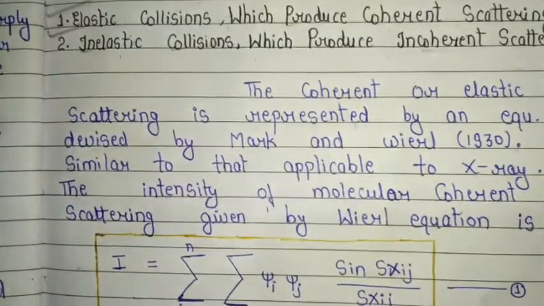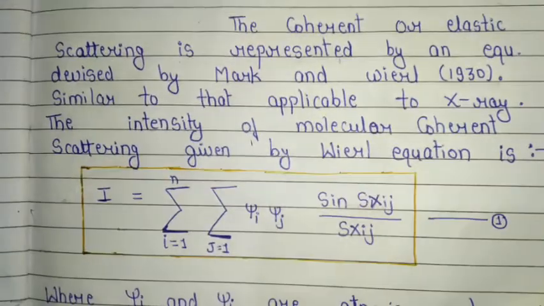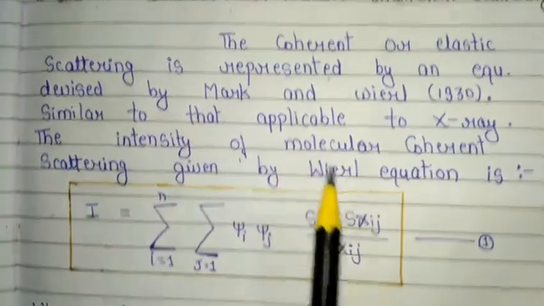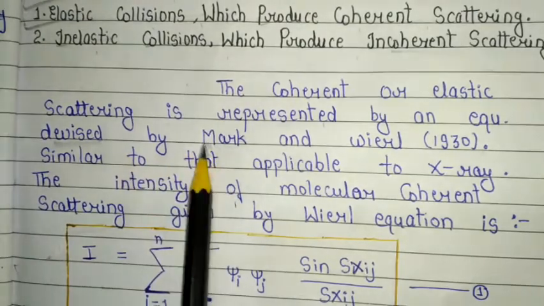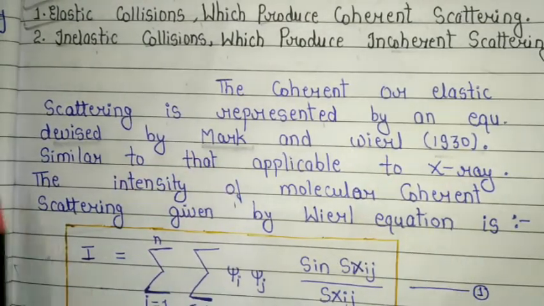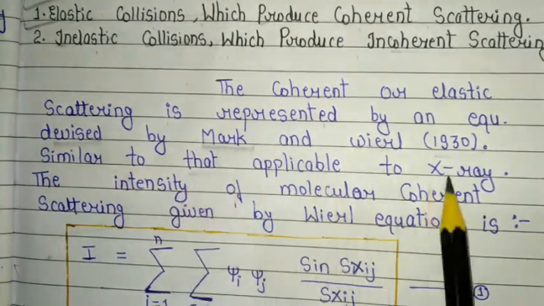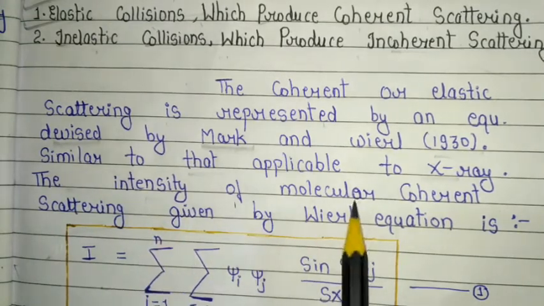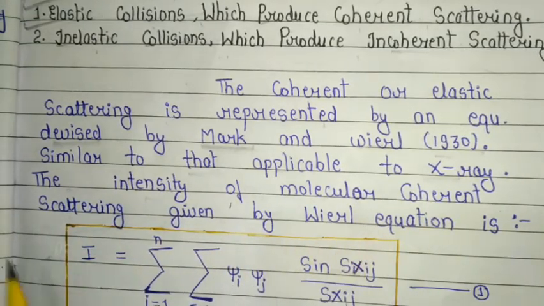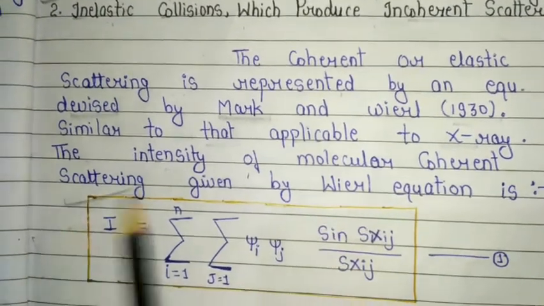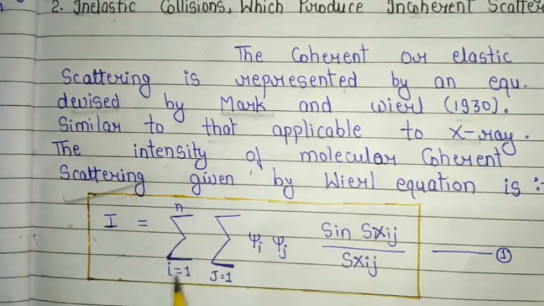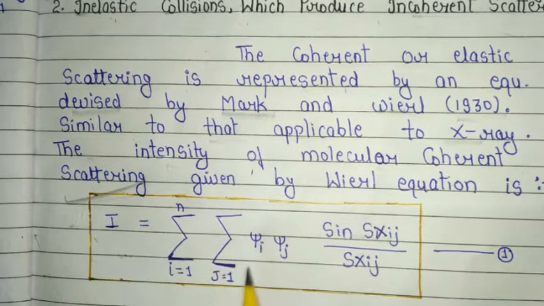Now the important part of the video is the Viral equation. So what is the Viral equation? The coherent or elastic scattering is represented by an equation devised by Mark and Viral in 1930, similar to that applicable to X-rays. The intensity of the molecular coherent scattering given by the Viral equation is: I equals the summation over i equals 1 to n, summation over j equals 1 to n, psi i psi j sin sxij upon sxij.